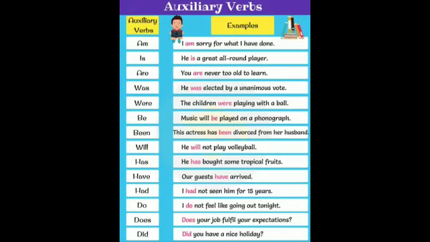We'll see some auxiliary verbs. I am sorry for what I have done. He is a great all-round player. You are never too old to learn. He will not play volleyball. He has bought some tropical fruits. Our guests have arrived. All these are the verbs that are used to complete the sentence. They are called auxiliary verbs.